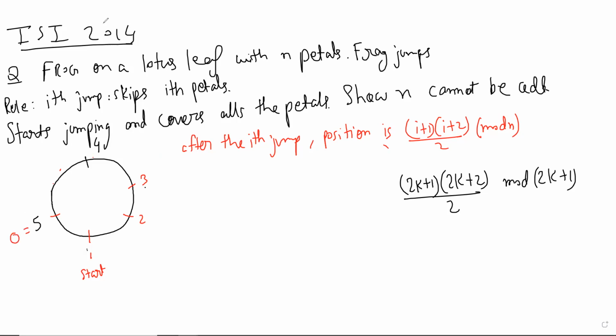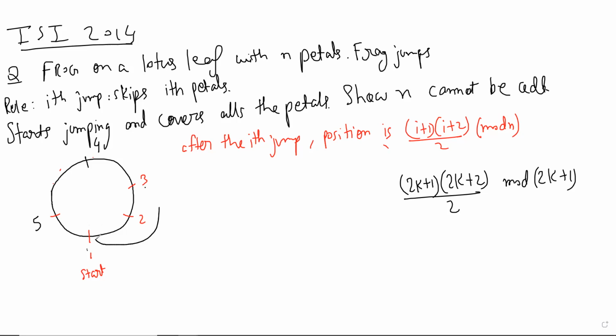Or we can start numbering from 0 to n minus 1. Then we'll have n petals. Or if you do mod n plus 1, then also you get the correct thing. Wait, is that correct?